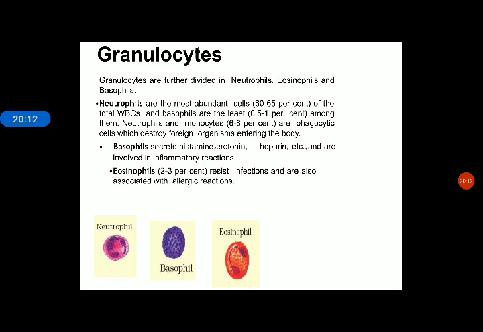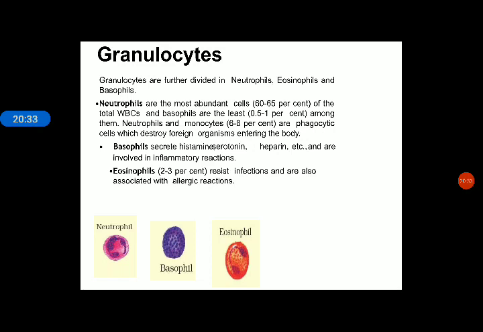Second, basophils. Basophils are the cells which release some chemicals, histamine, serotonin or heparin, and these chemicals are mainly involved in inflammatory reactions.